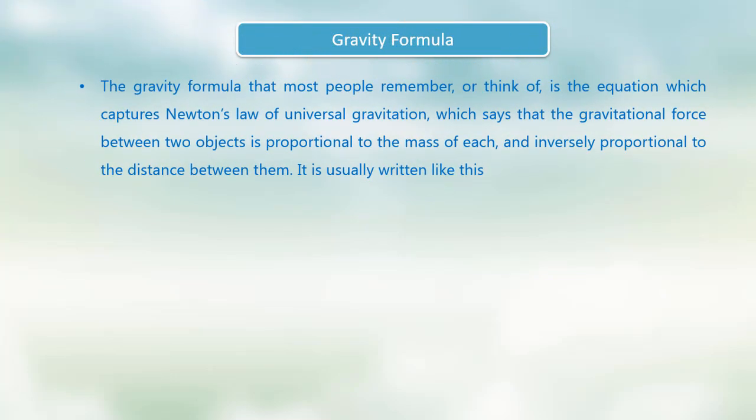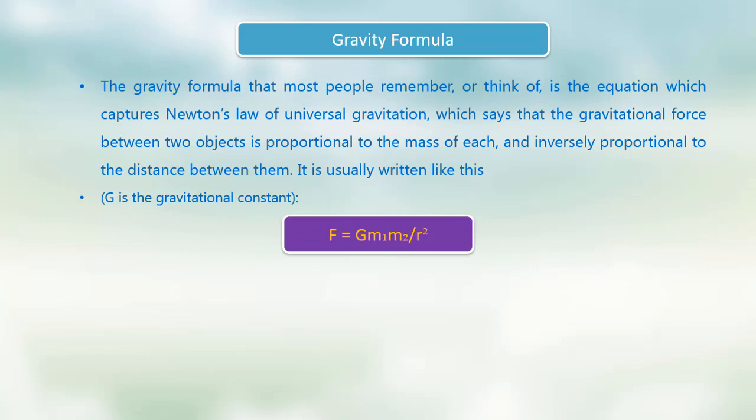Gravity formula. The gravity formula that most people remember or think of is the equation which captures Newton's law of universal gravitation, which says that the gravitational force between two objects is proportional to the mass of each and inversely proportional to the distance between them. It is usually written like this: G is the gravitational constant, F equals G m1 m2 upon r square.